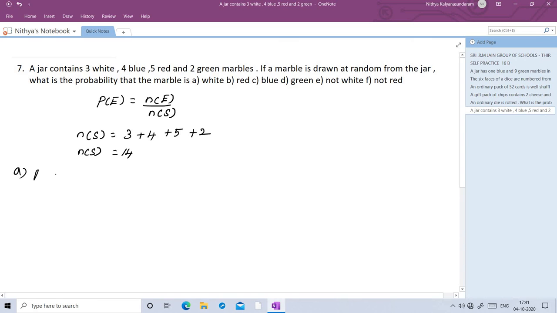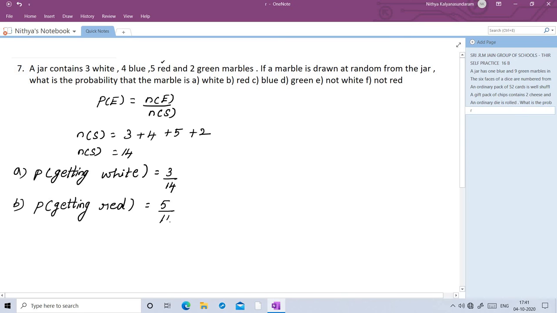First question, probability of getting white. So number of white marbles is 3. 3 by 14. We can't cancel 3 by 14. So probability of getting white is 3 by 14. B question, probability of getting red. So number of red marbles is 5. 5 by 14. The denominator is the total number of marbles, which is 14. So probability of getting red is 5 by 14.